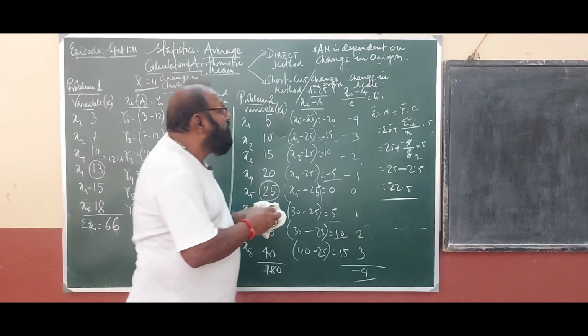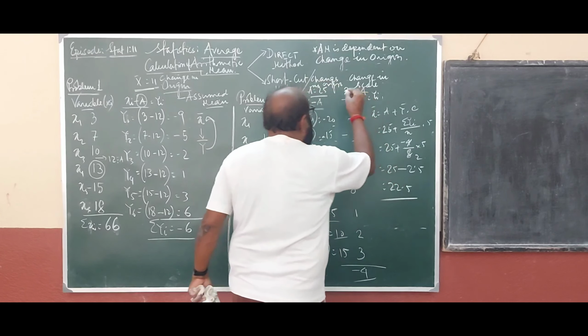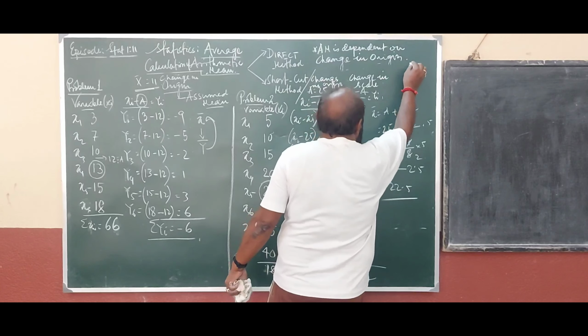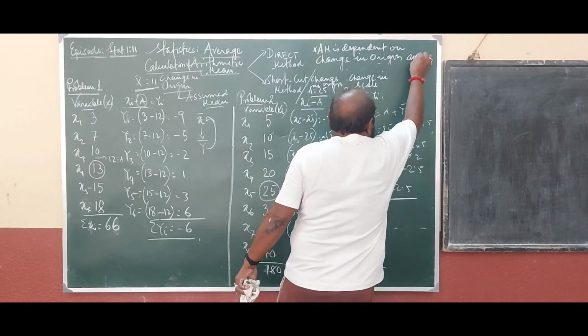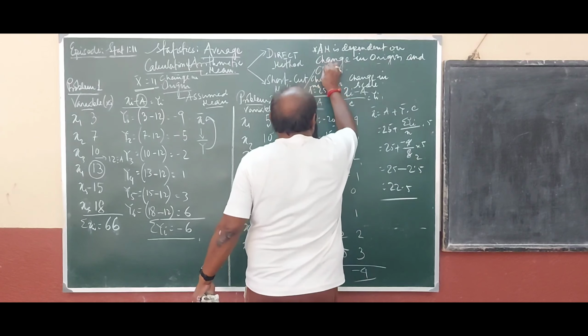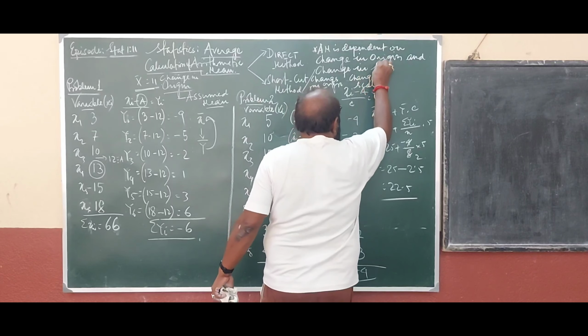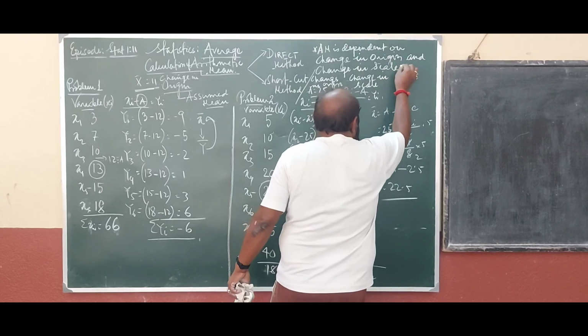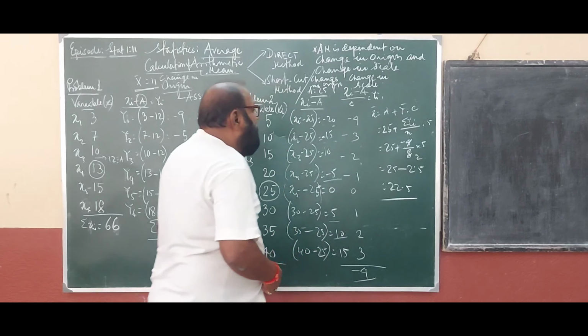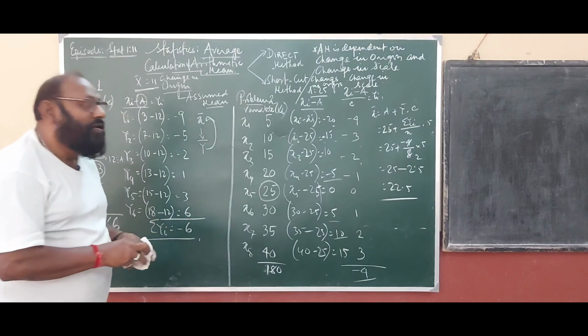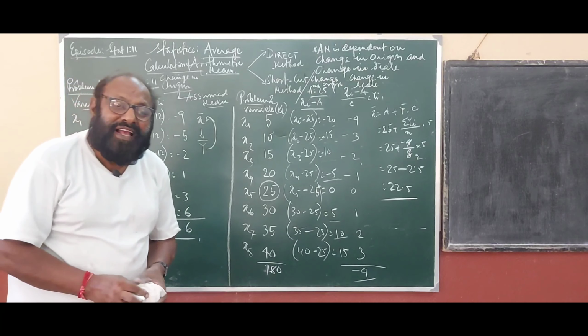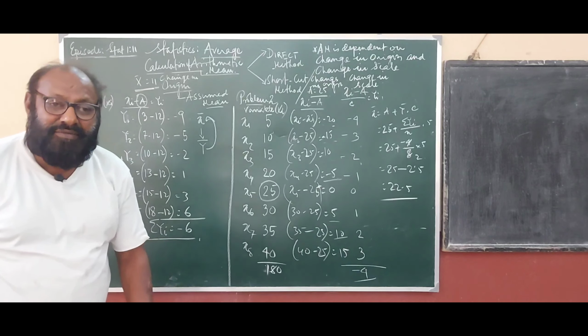Okay. Now we can cite the property that arithmetic mean is dependent on change in origin and change in scale. Clear? So friends, this is in detail the shortcut method of calculation of average, the arithmetic mean.